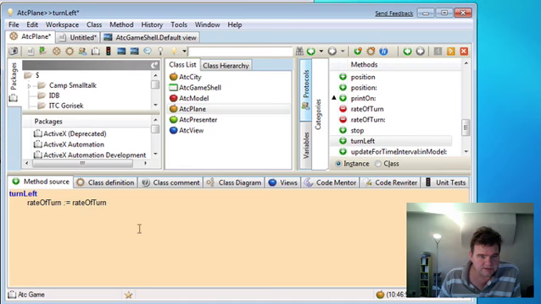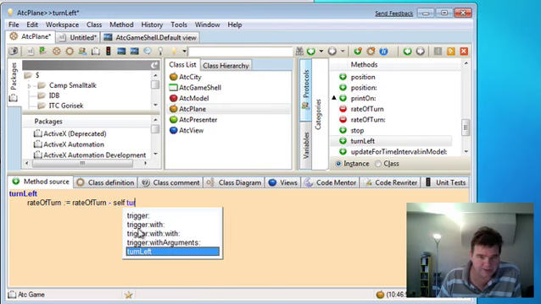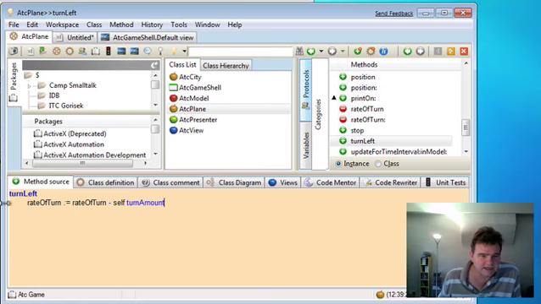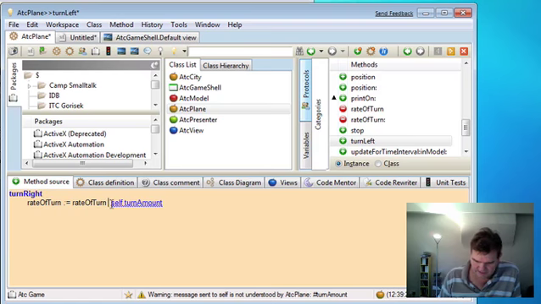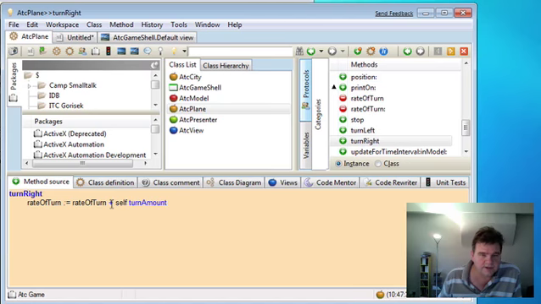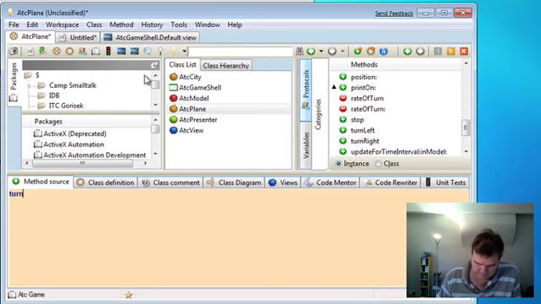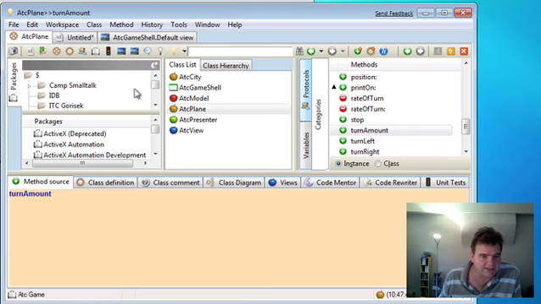So we'll decrease the rate of turn by some set amount, which we can put into a parameterizing method, turn amount. And similarly, turn right can just increase that. Let's define our turn amount method to answer, let's say, 10 degrees.